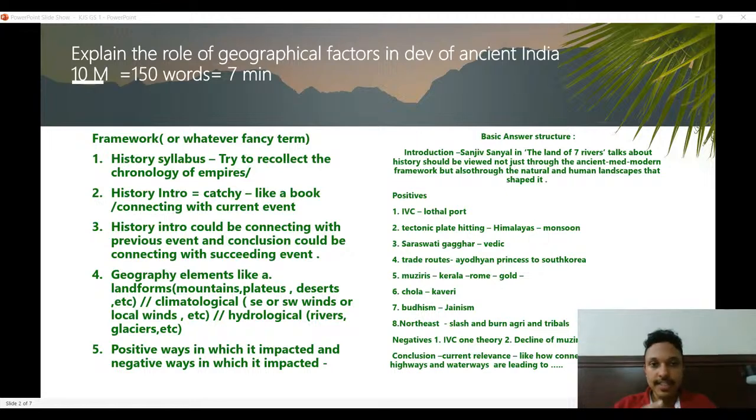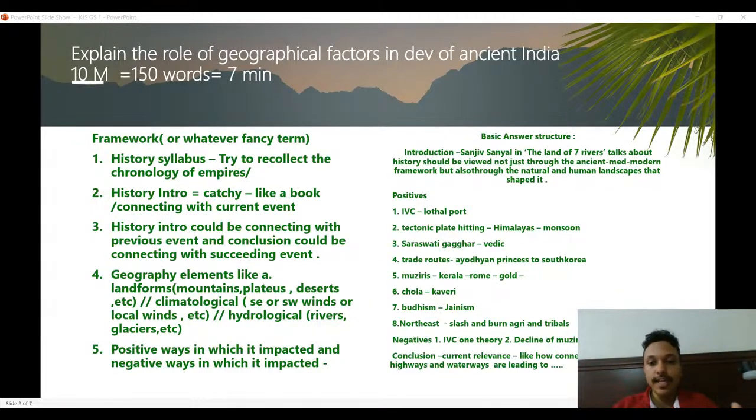But here, because they are asking about ancient India, you can connect it with something that happened before, that is prehistoric, something like how the tectonic plate hitting resulted in the rise of the Himalayas, which resulted in the entire idea of India, the Indian climate, the Indian subcontinent being based around monsoon and such things. So you can connect it with a previous event, even previous to ancient, in the modern, ancient, medieval classification. So that's one way to do an introduction.